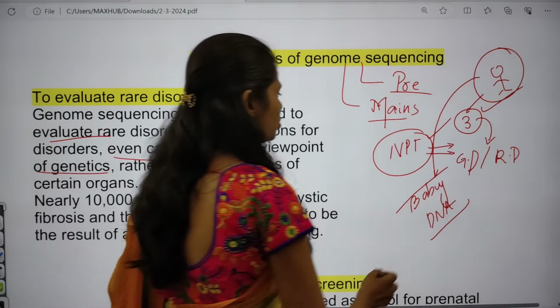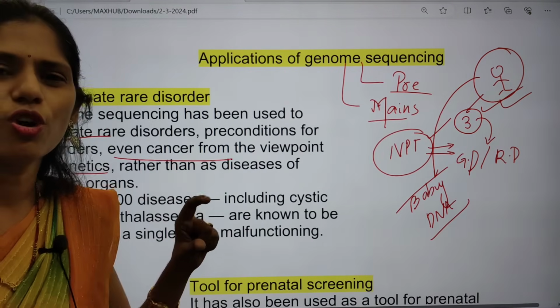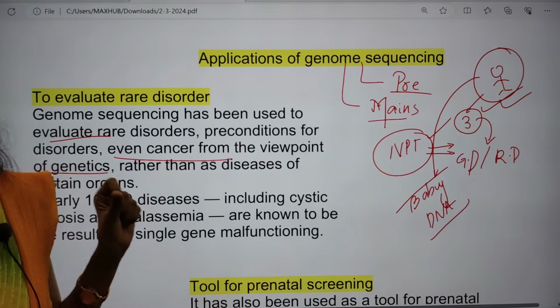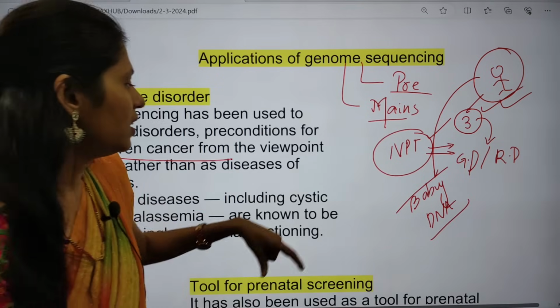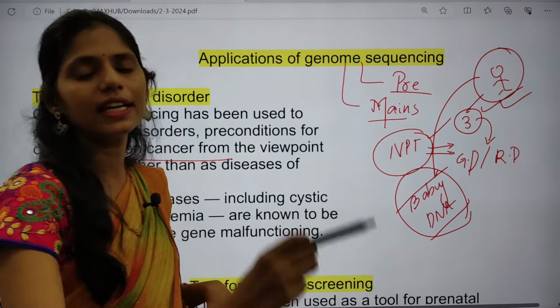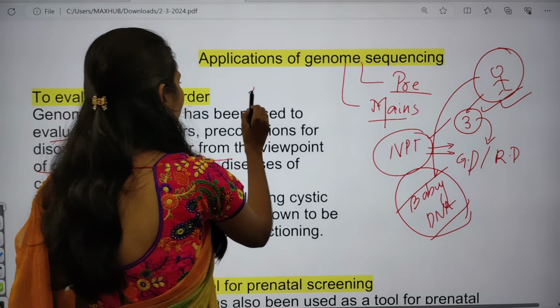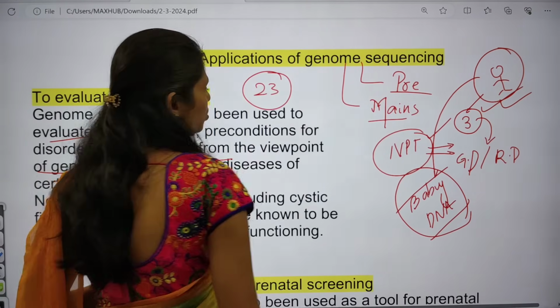Whenever we withdraw blood from the mother, it contains small broken fragments of the baby, and in this test the baby's DNA is isolated and they study the 23 pairs of chromosomes.